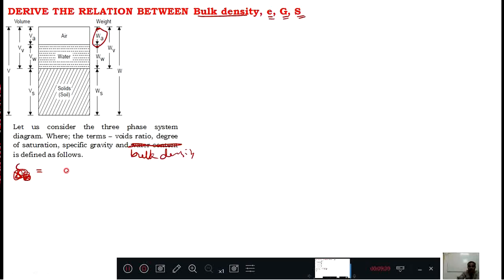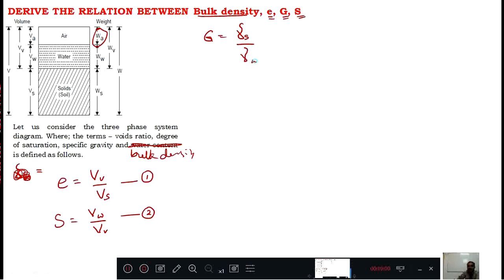Now first I define e equal to Vv by Vs. Call equation number 1. Second I will define S equal to Vw divided by Vv. Call equation number 2. Now third I will define G equal to gamma s divided by gamma w.